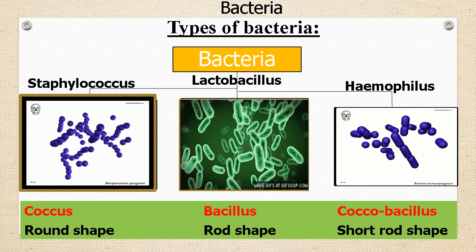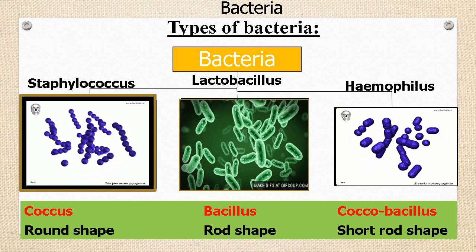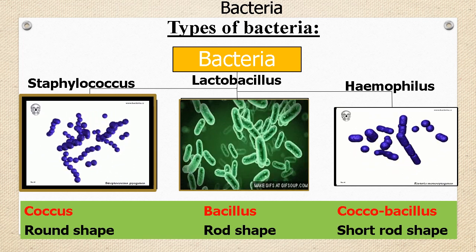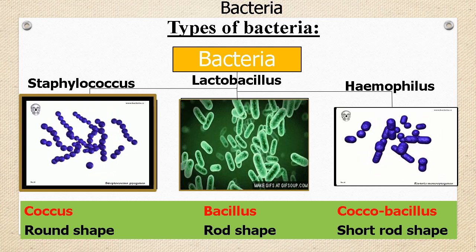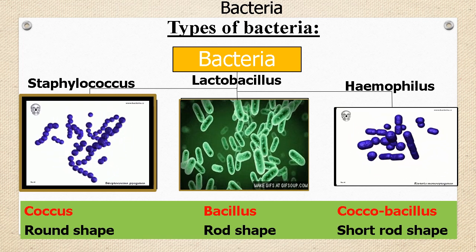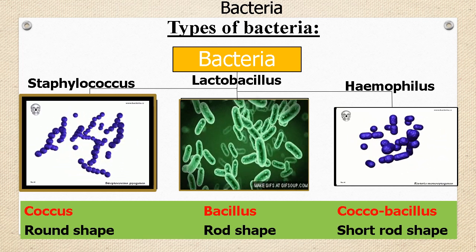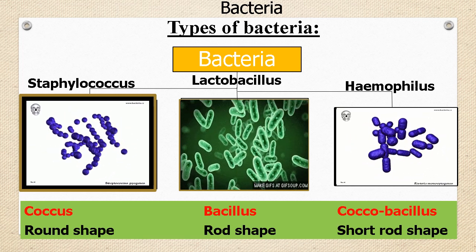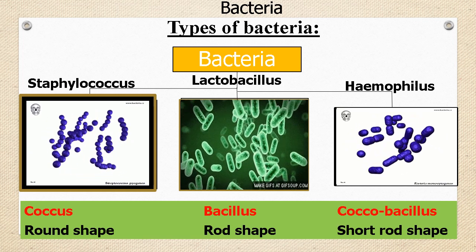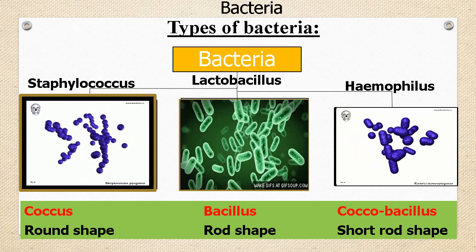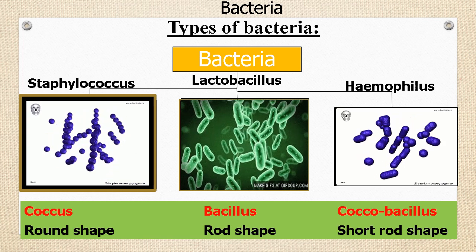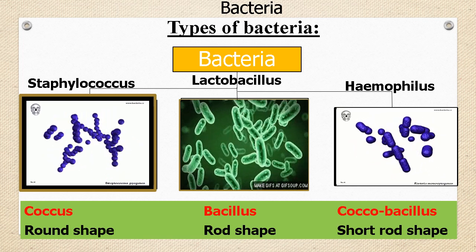Coccus are round-shaped bacteria, while bacillus are rod-shaped bacteria. Bacteria that fall between these two shapes are called Cocobacillus. These are short rod-shaped bacteria. For example, Haemophilus, which causes influenza.